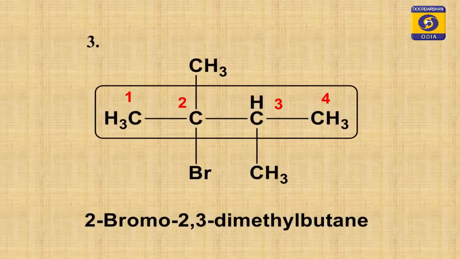Look at the next example, this one. Same thing, there is no double bond, only single bonds, but the positions of substituents differ. Therefore, it is numbered from left to right. The name of the compound is 2-bromo-2,3-dimethylbutane. A comma is given because 2 and 3 both contain the same group, that is methyl.